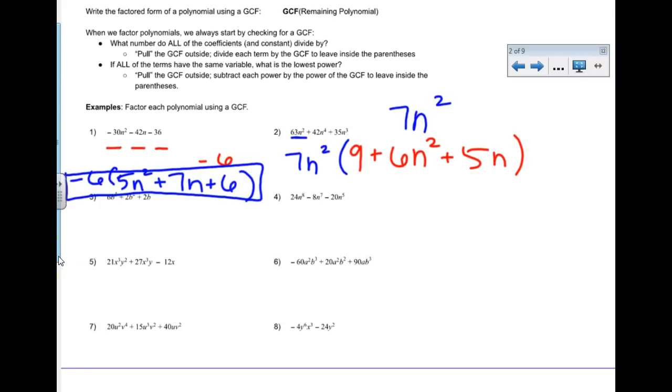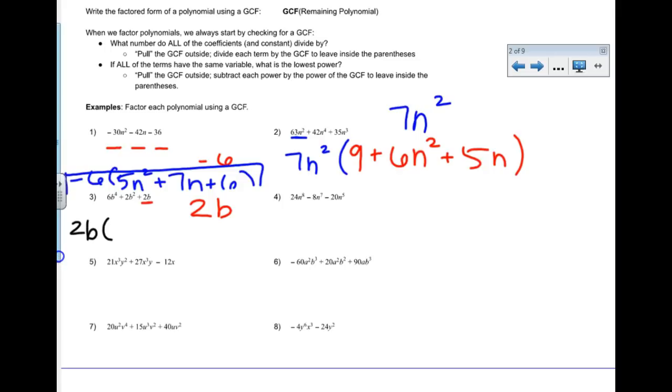I'm going to do one more example with you, then I'm going to have you do example 4 yourself, and then I'm going to move on to example 5. Alright, 6b to the 4th plus 2b squared plus 2b. If I'm looking at my coefficients, the number I can pull out of all of those is 2. And then they all have a variable, so I can pull out a variable as well. Looks like my lowest one is this one here, this regular b. So I'm going to pull that out.